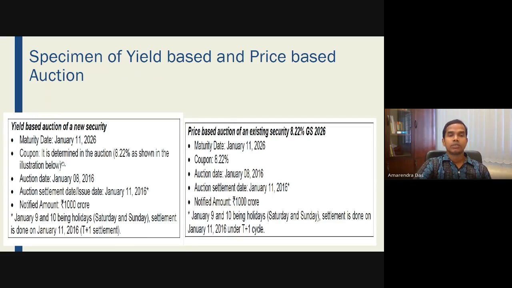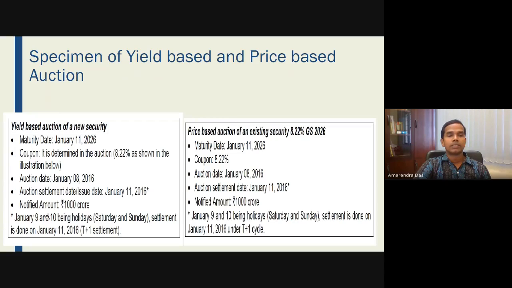The auction date and maturity date are mentioned, and the notified amount is also mentioned. In a yield based auction, the yield is determined on the auction, and in a price based auction, the price is determined on the auction.